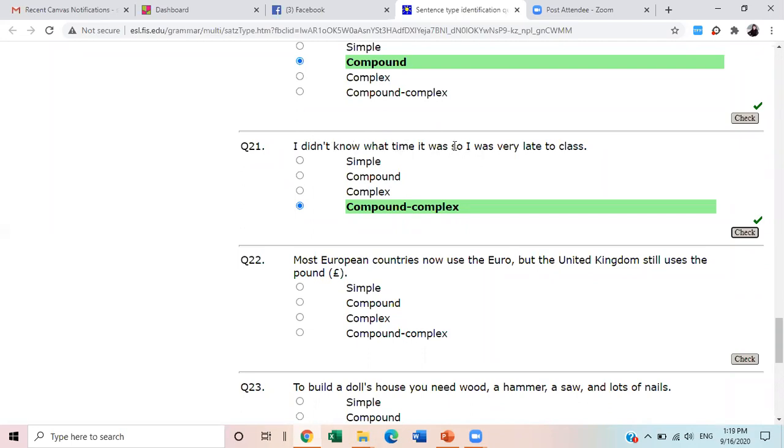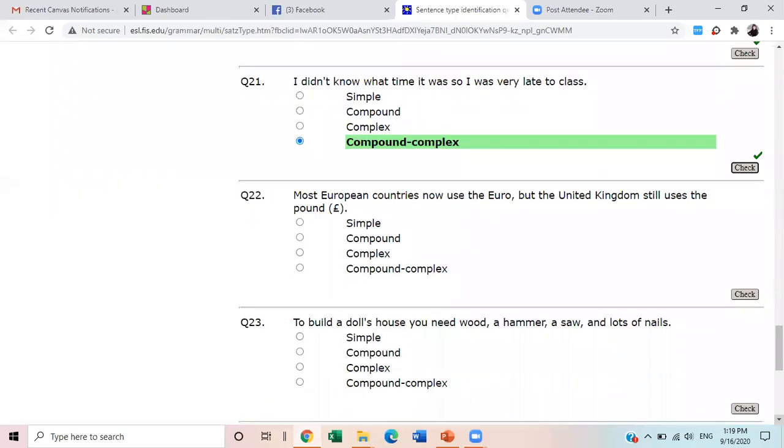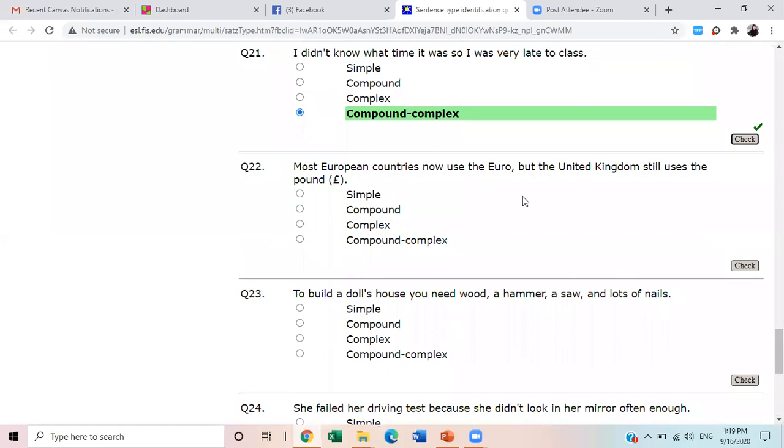And whenever you see so, or, for, but, they are FANBOYS words. So this is an example of a compound sentence. So we have complex and compound, both types of sentences present in it. So this is compound complex. Most European countries now use the euro, but the United Kingdom still uses the pound.